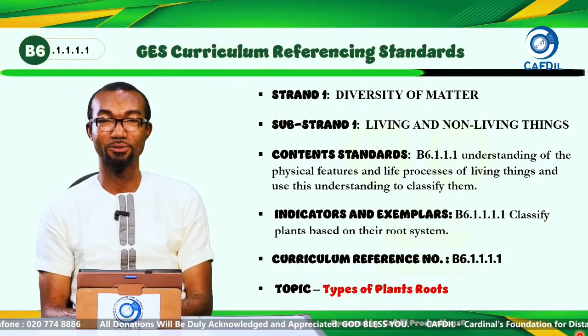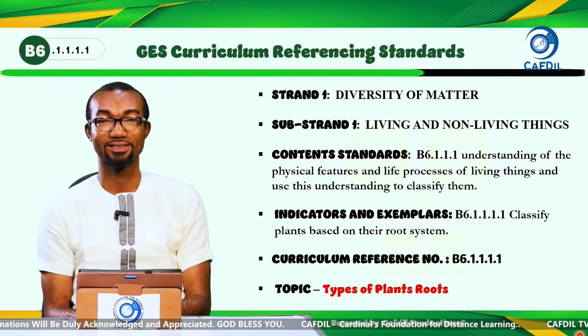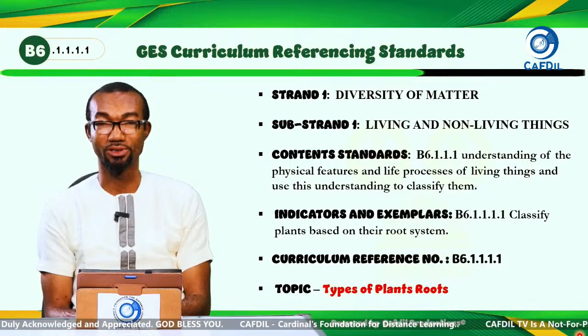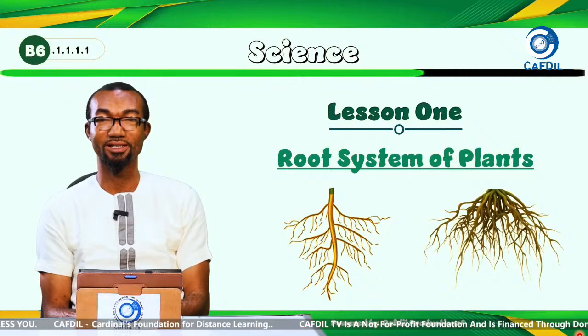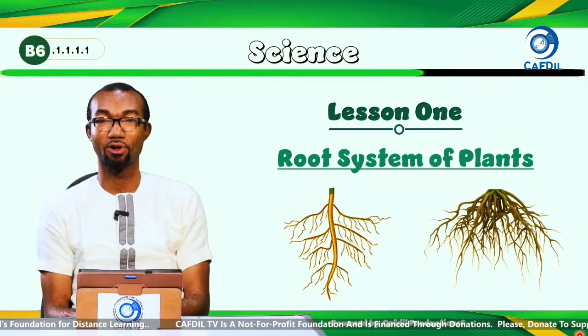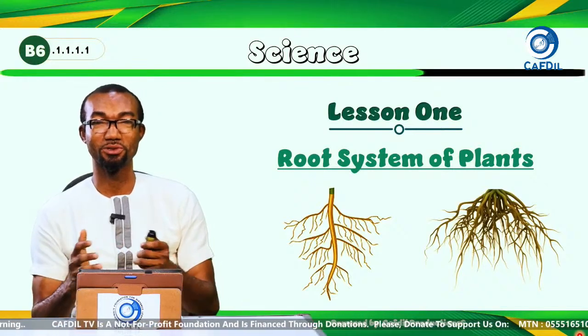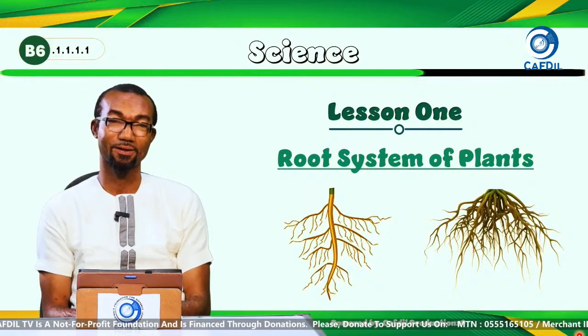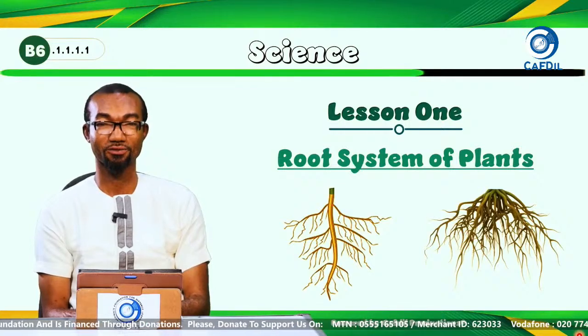So today, we are going to look at types of plant roots. So this is lesson 1. We are beginning lesson 1, root system of plants. I know that from basic 1, 2, 3, you have learned about parts of the plant, and root is one of the important parts of the plant.